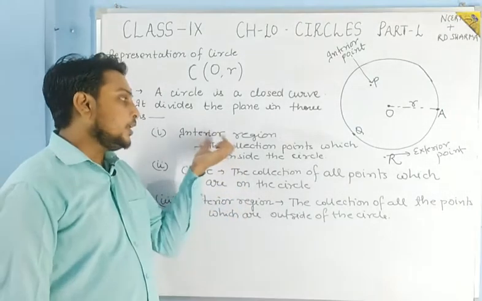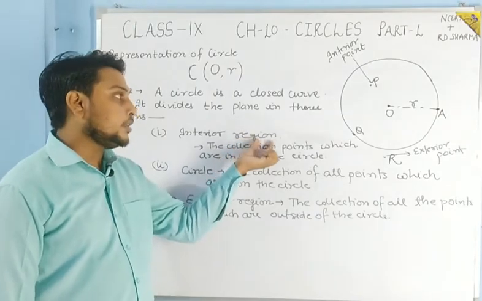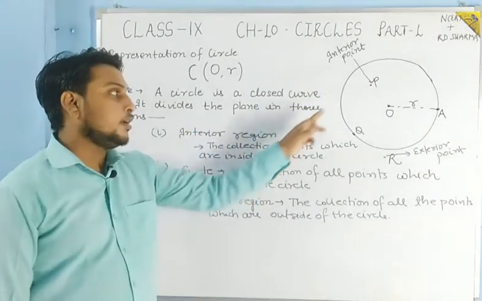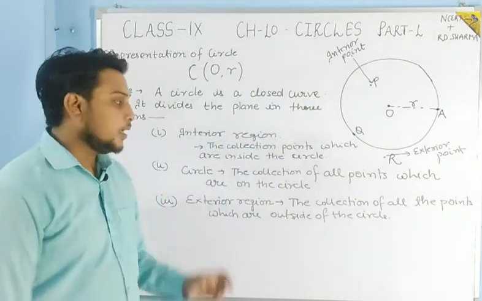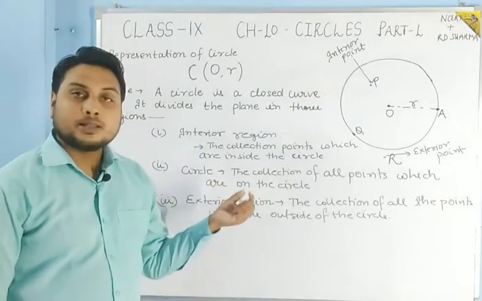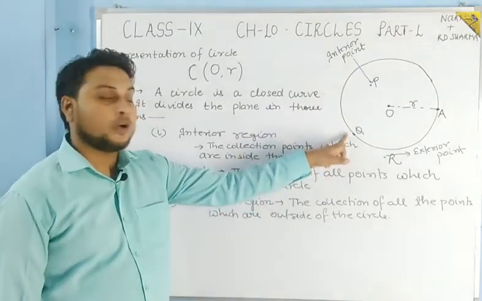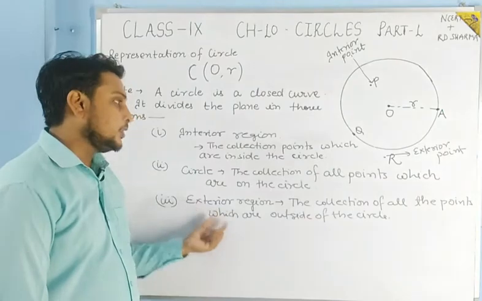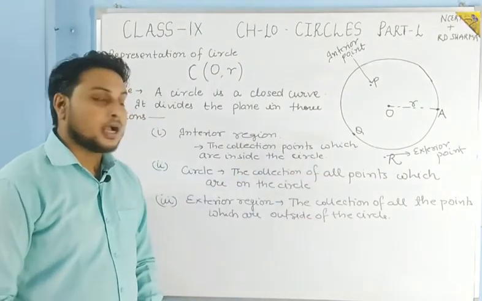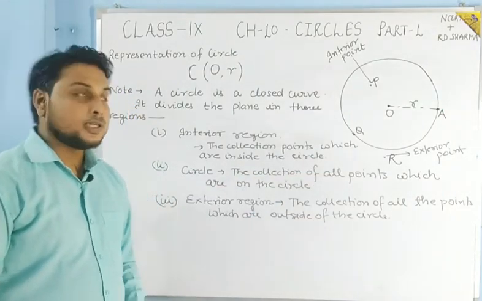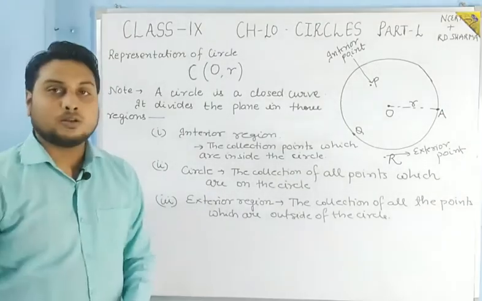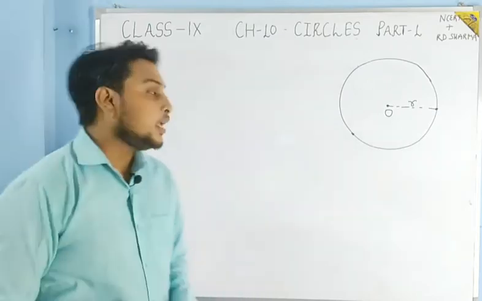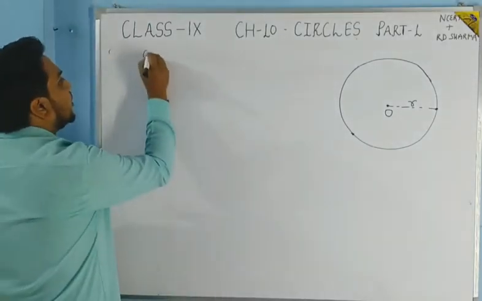In the interior region the example is point P, on the circle the example is point Q, and for the exterior region it is point R. Students, just note it down and draw the figure also. After this, students, we will see what the chord of a circle is.